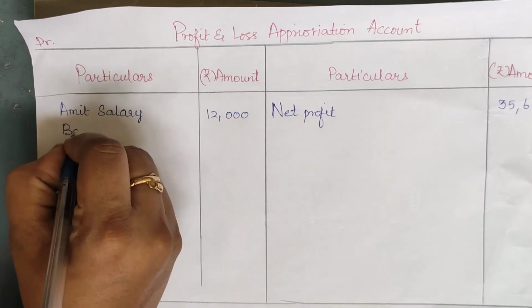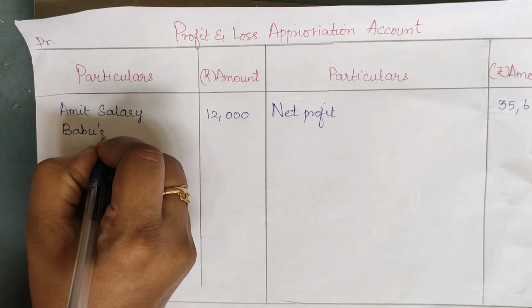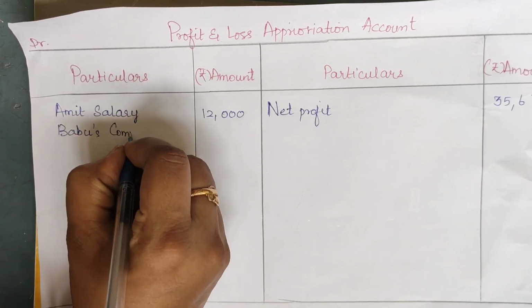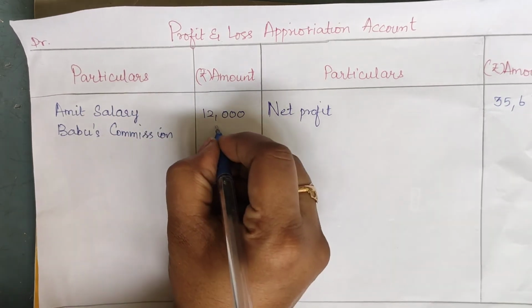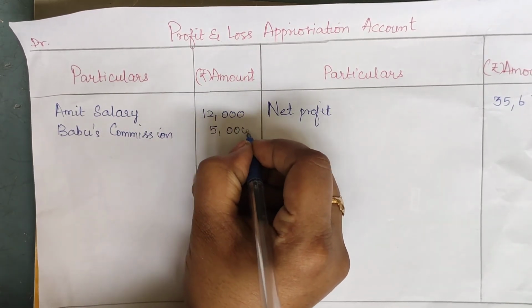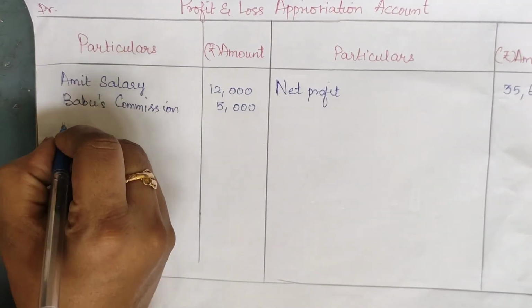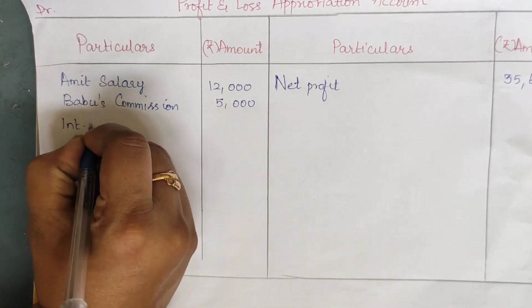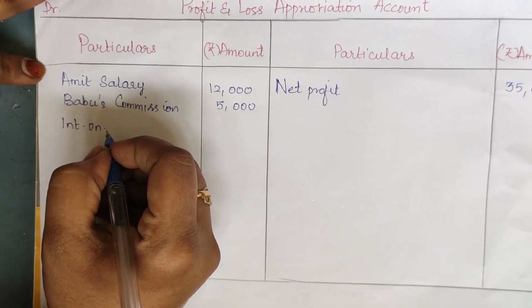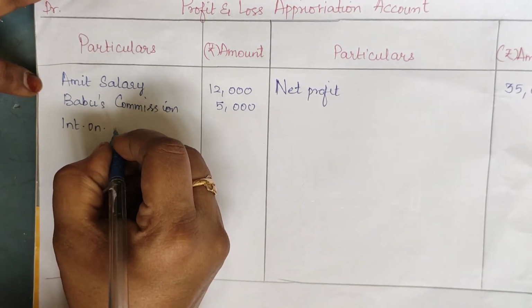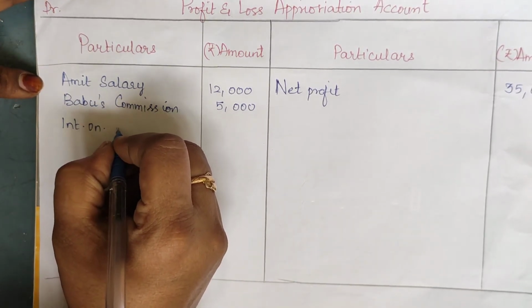And Babu is eligible for commission. Babu's commission, how much? 5,000. Interest on capital is an expense to the firm and income to the partner's capital account.